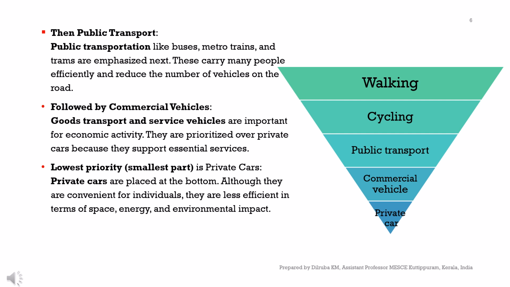So we have to prioritize them with specific lanes or specific places to park and to provide them easy movement.